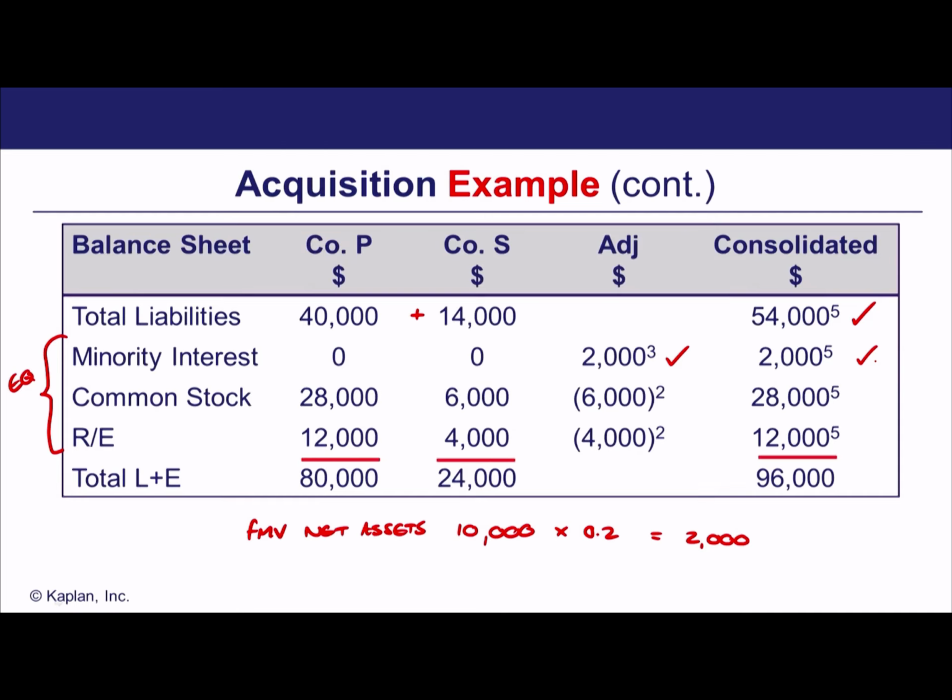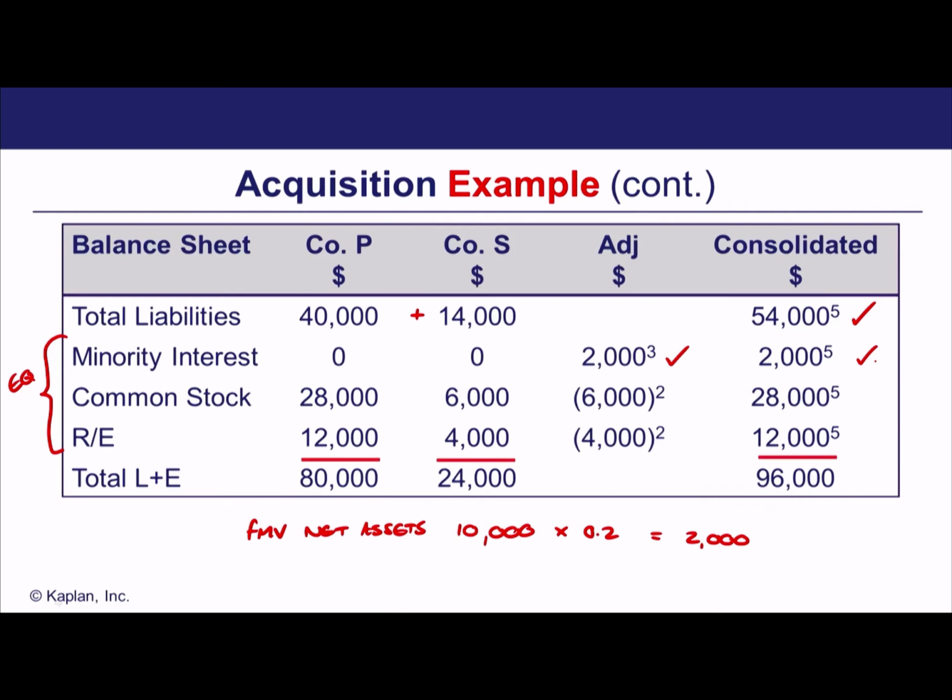Is it really stockholders' equity? Well, in a way, not really, because it doesn't actually belong to our shareholders. It belongs to the minority shareholders. So really, it's almost like a perpetual piece of debt rather than a component of stockholders' equity. In fact, US GAAP used to treat it as a form of perpetual debt, and didn't include it in stockholders' equity. These days, both US GAAP and IFRS do treat minority interests, otherwise known as non-controlling interests, as a component of stockholders' equity.